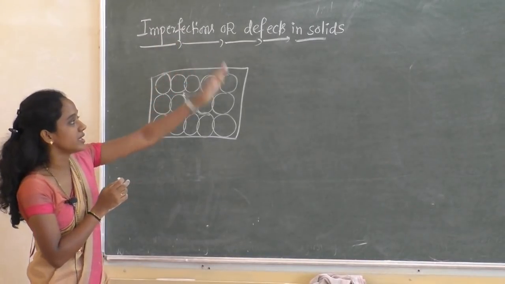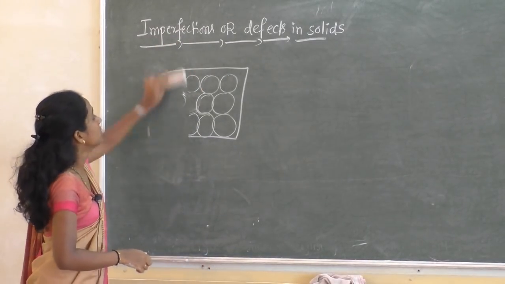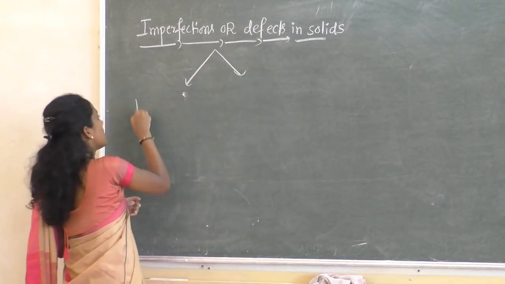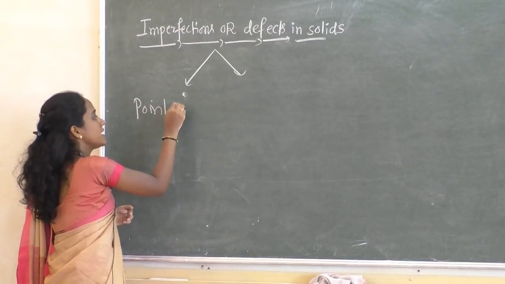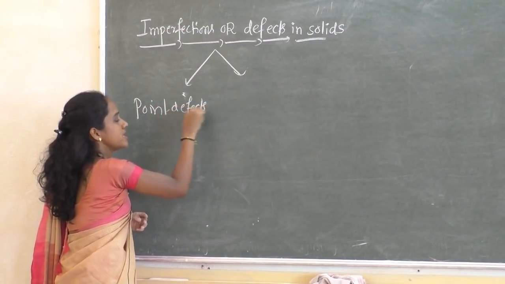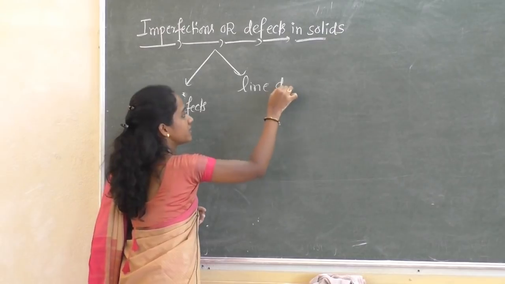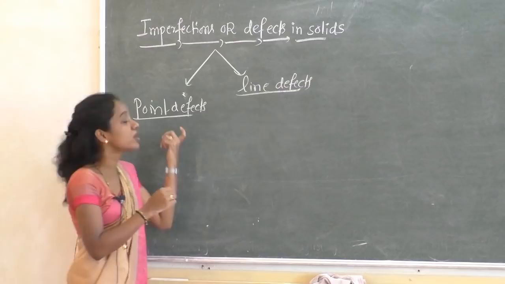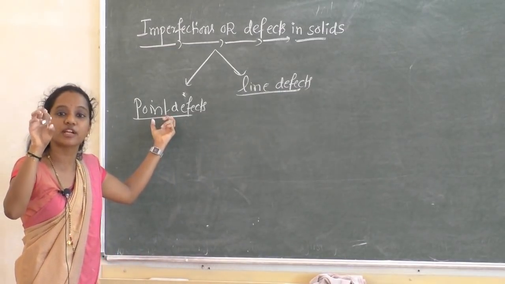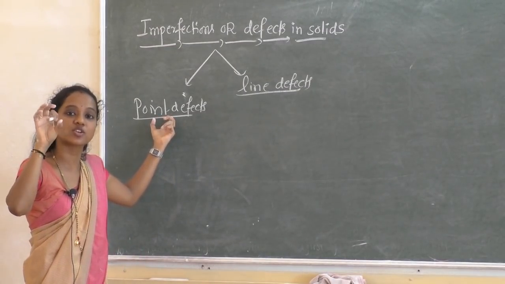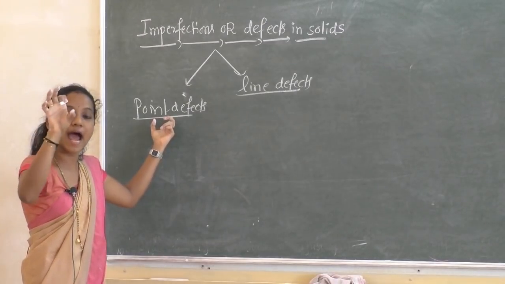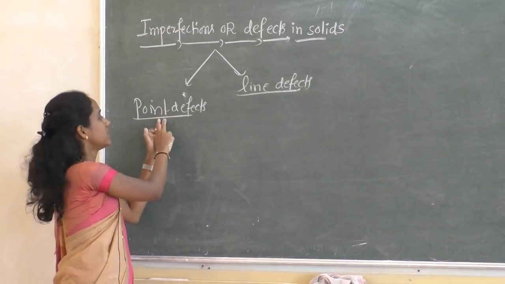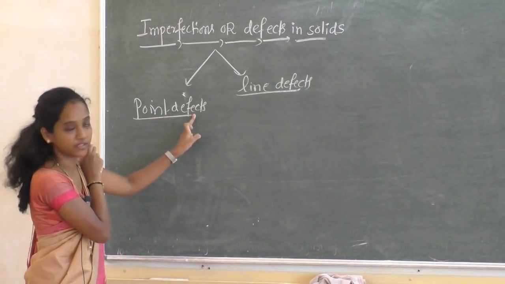Under imperfections or defects mainly we have two types: point defects and line defects. What do you mean by point defect? A defect, irregularity or deviation observed around a particular atom or an ion is called a point defect.